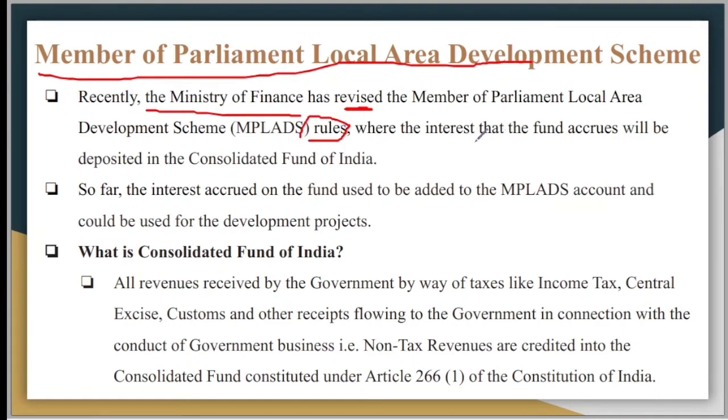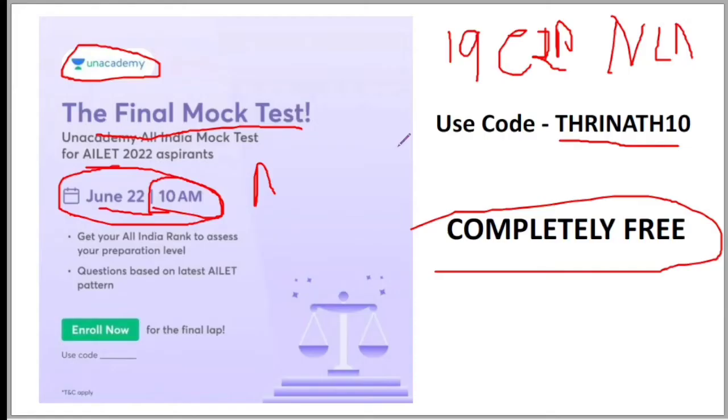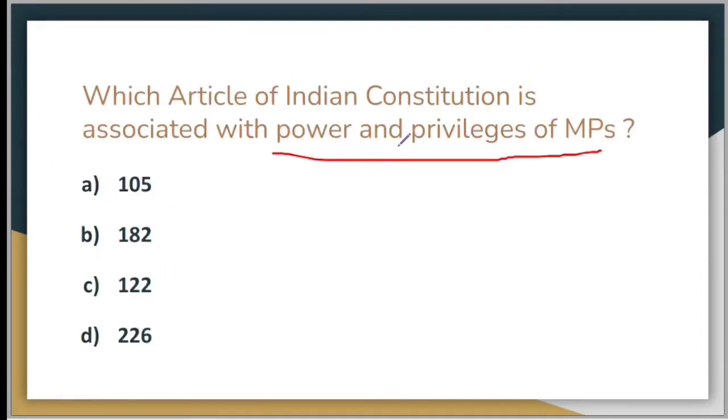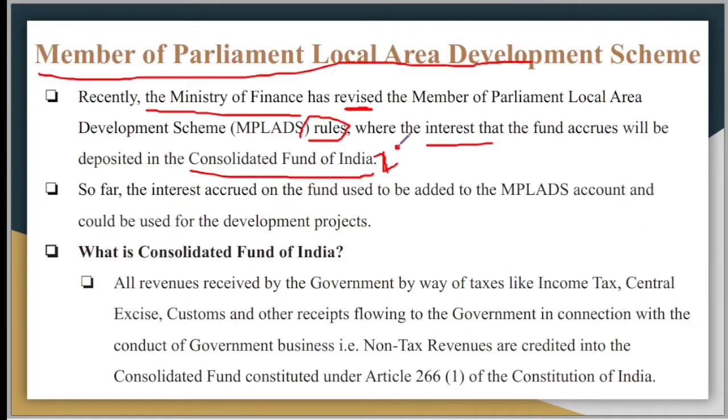The interest that the fund accrues will be deposited in the Consolidated Fund of India. So basically there used to be an interest accruing upon that 5 crore rupees. Instead of going to the account of those MPs, it will be deposited in the Consolidated Fund of India, whose article is 226 clause 1. Yeah, 226 clause 1, I'm not wrong there.